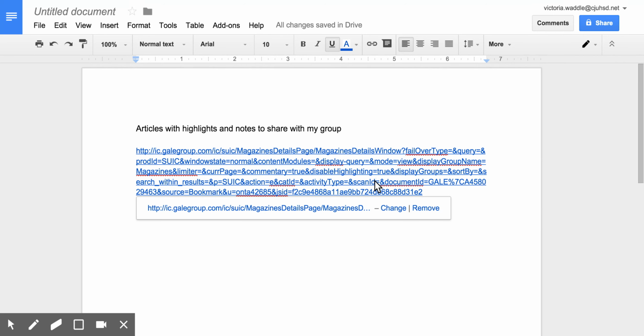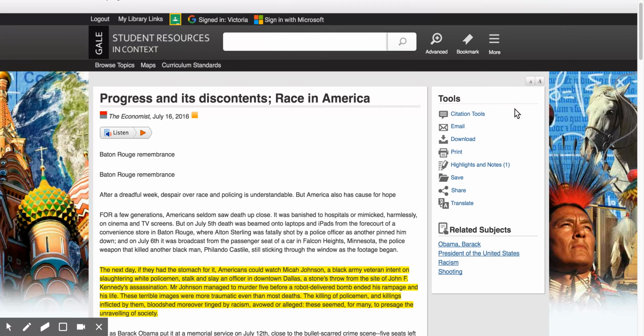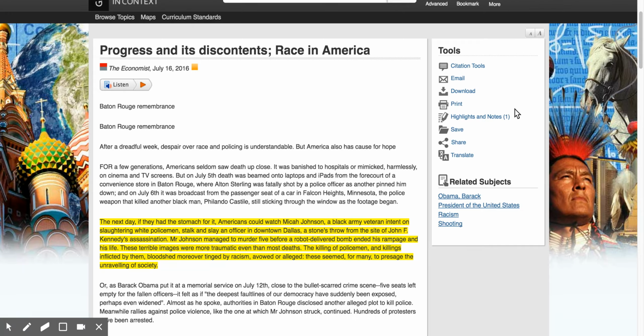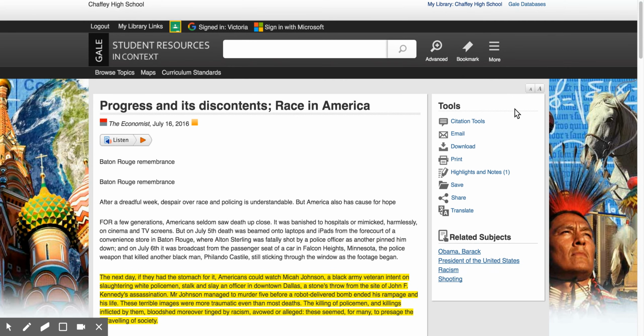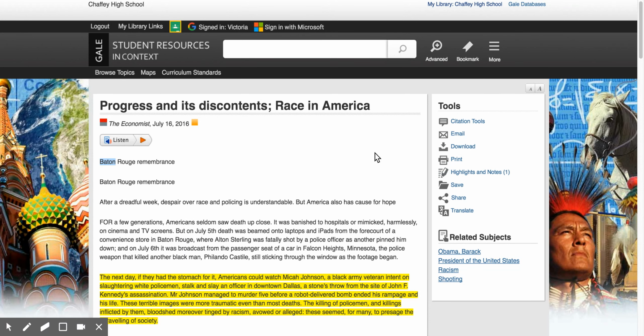When I go into this link, that's going to land me in another tab. So let me open that one for you so you can see. When I open it, you can see here comes my article. It was the article I was looking at, Progress and Discontents, Race in America. But this time it has a nice little bit of highlighting and notes that I had taken before. They weren't very good because I was being lazy, but there they are. And if I had done good ones, they would be there. So that is one of the advanced tools that I think is really handy.